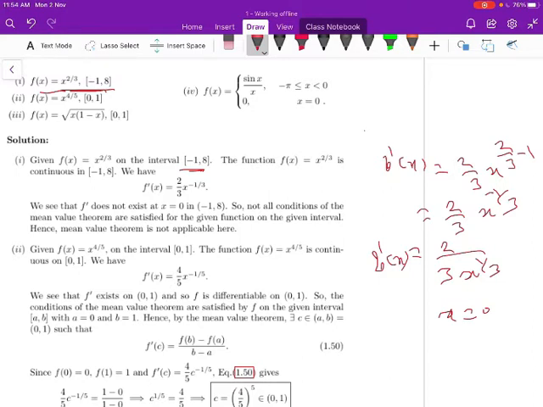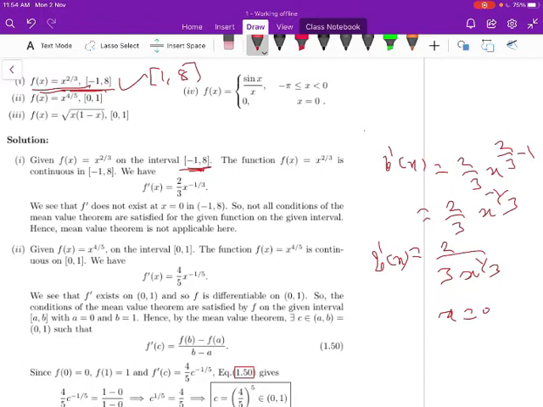So therefore not all the conditions of the Mean Value theorem are satisfied for the given function. Therefore, the Mean Value theorem is not applicable for the function f(x) equal to x to the power of 2 by 3, because the derivative does not exist at x equal to 0, and 0 belongs to the interval minus 1 comma 8. So the Mean Value theorem is not verified for this function on the interval minus 1 comma 8. Suppose I assume the interval 1 comma 8, obviously the Mean Value theorem is verified, so one can find out c also.